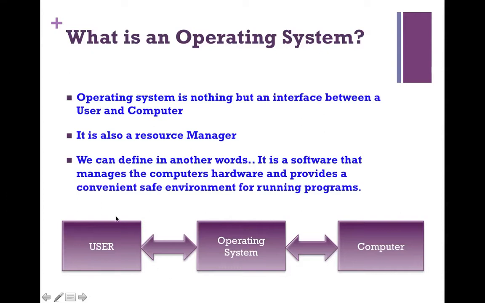So what is an operating system? An operating system is nothing but an interface between a user and a computer. It is also a resource manager. We can define it in other words: it is software that manages the computer's hardware and provides a convenient, safe environment for running programs. So this operating system acts as an interface between the computer hardware as well as the user.